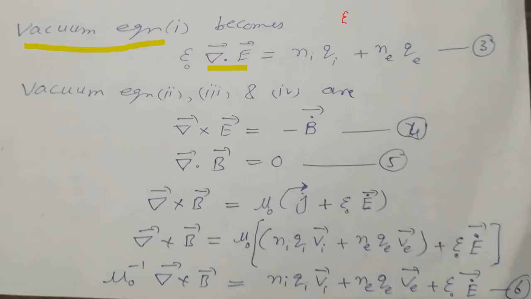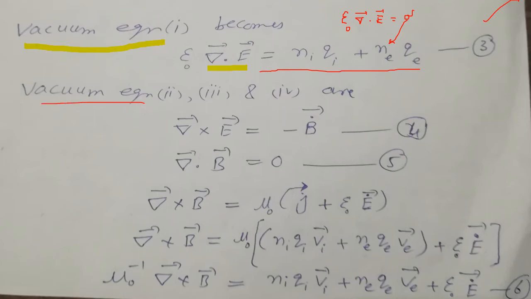We have already studied the first Maxwell equation for vacuum, that was del dot E equal to sigma, the charge density, and here we put the value from equation number 1, that is NiQi plus NeQe. So this is equation number 3.